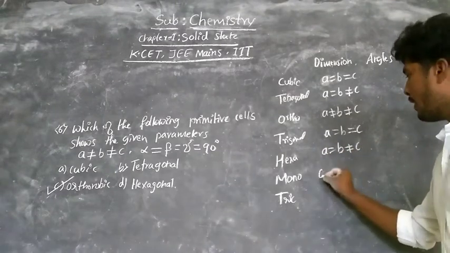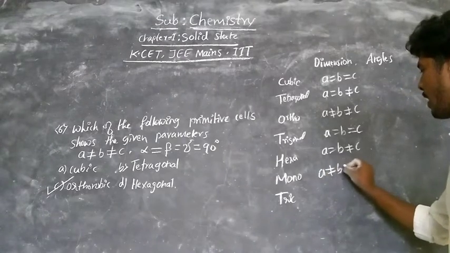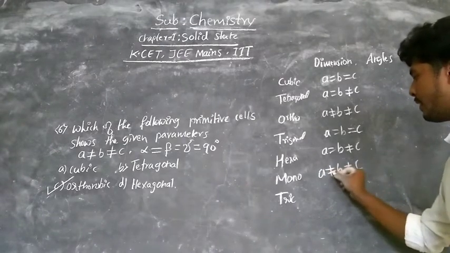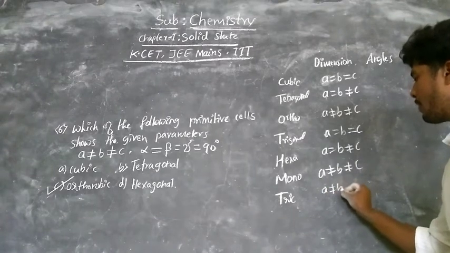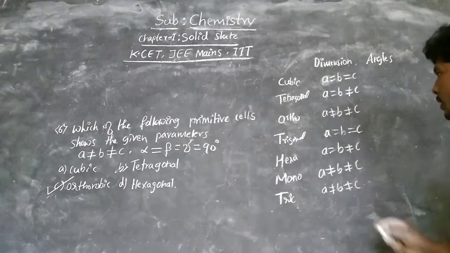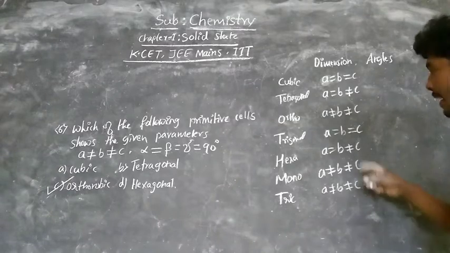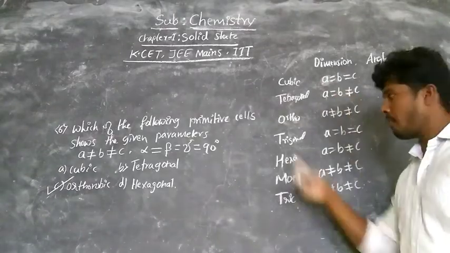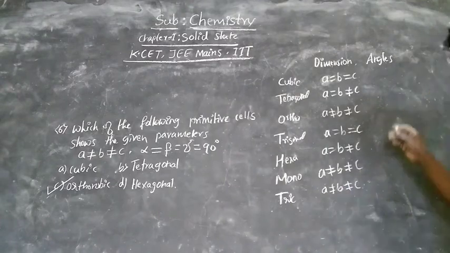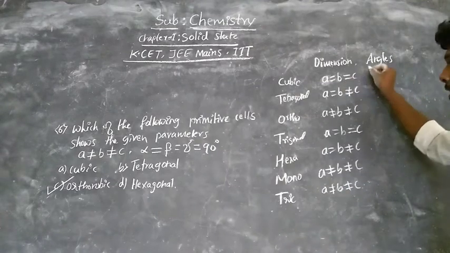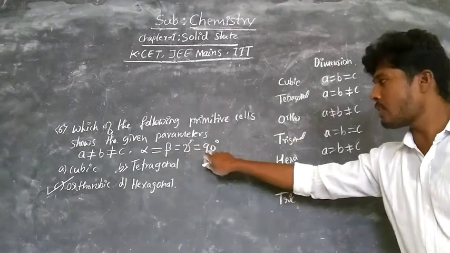Then for monoclinic, A is not equal to B, which is not equal to C. And write the same for triclinic. That is, A is not equal to B, which is not equal to C. So this is the way of writing dimensions for these primitive lattices. Now coming to angles, there are the alpha, beta, gamma angles, which are equal to 90.